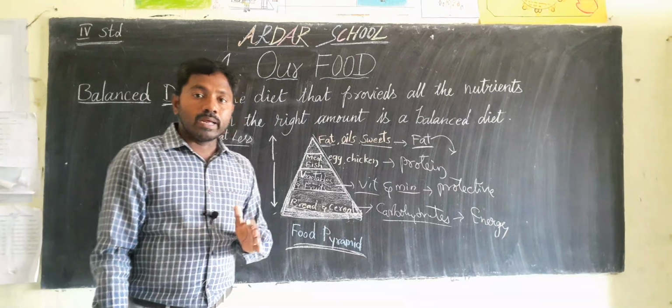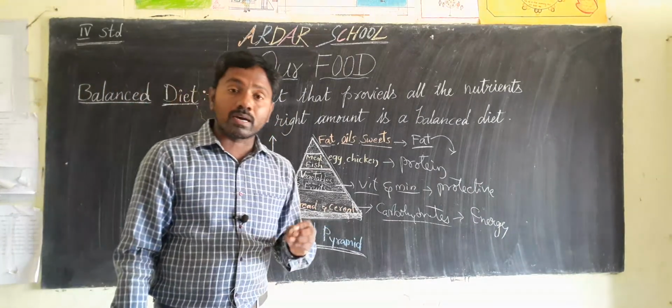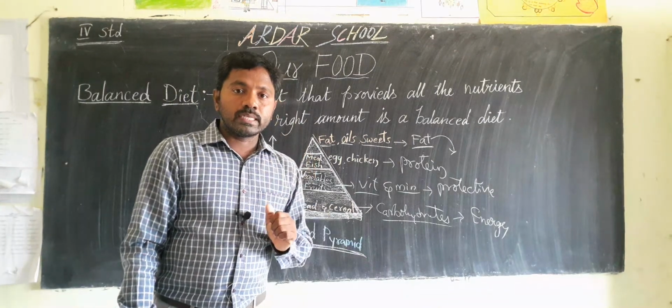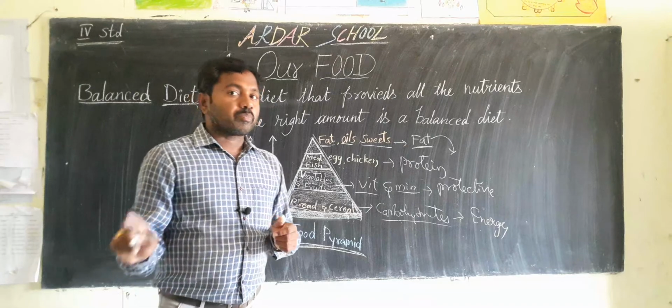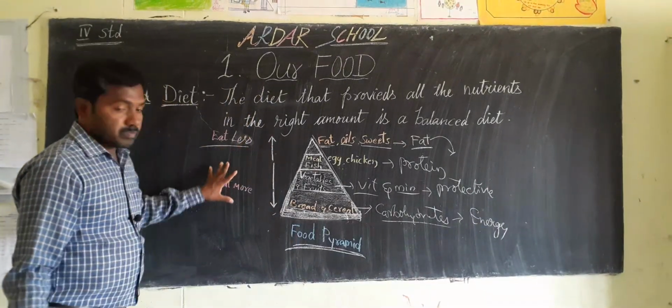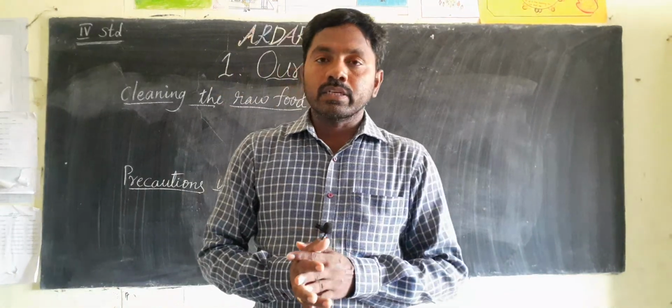A balanced diet is the diet that provides all the nutrients in the right amount. Right amount is called the balanced diet. Okay. Next, children, alertness concerning food.